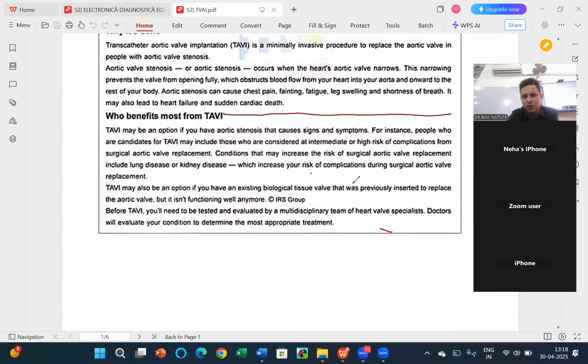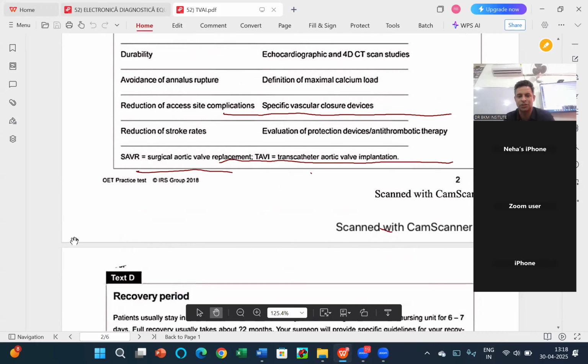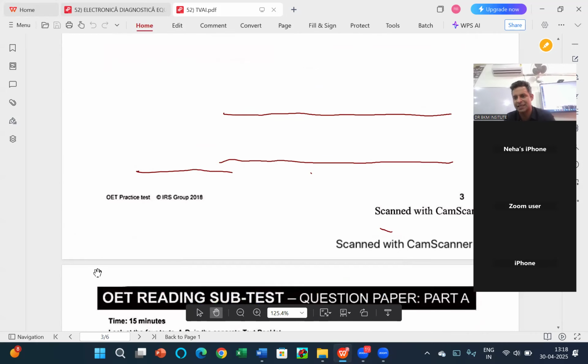Some questions are easy to find because they are just very, very visible to every eye. So I can see it over here. Lung disease or kidney disease are the conditions. That is what we need in part A. Obviously, it requires a lot of practice, but I can tell you the strategy. 1 to 7 questions, only easy questions. So if you are unable, like I could not find the word narrow, I left it. I could not find the word apex in the first turn, I left it. And that is how you keep on doing. At least you want to do 13 to 14 questions in your first shot, and that should take around 10 minutes.